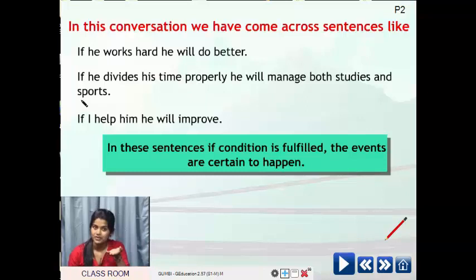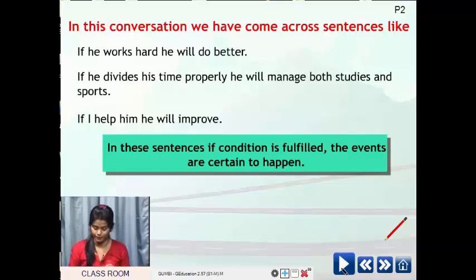When will he manage both studies and sports? Yes, if he divides his time properly. So, managing both studies and sports is possible if he divides his time properly. So, that is the condition there, correct? There is a condition. So, if I help him, he will improve. When will he improve? If I help him.